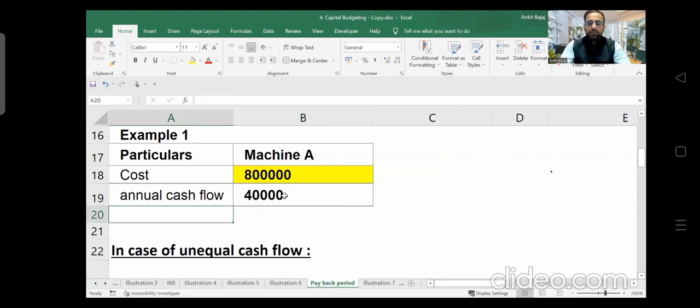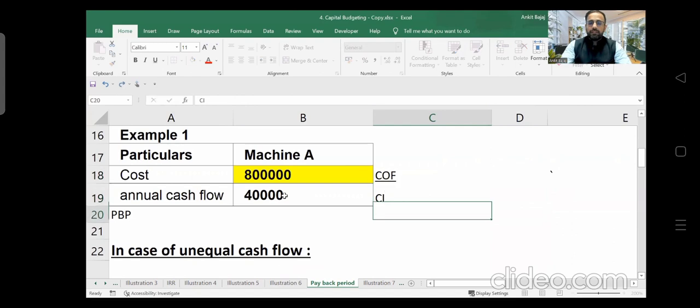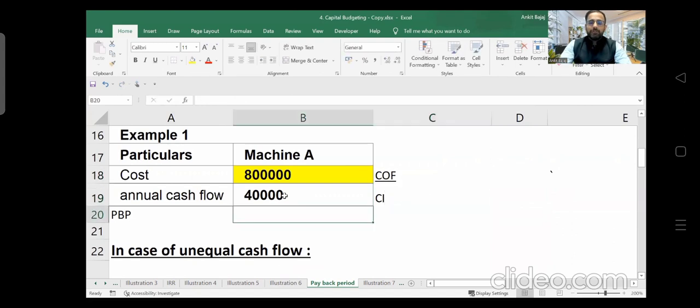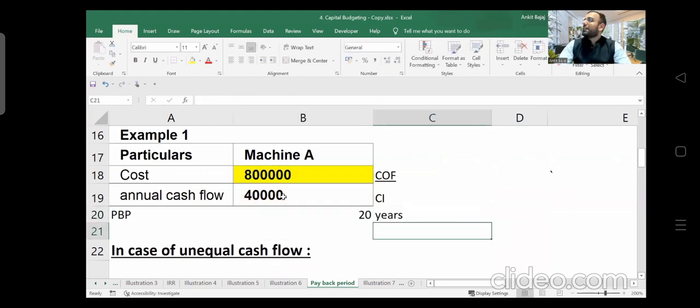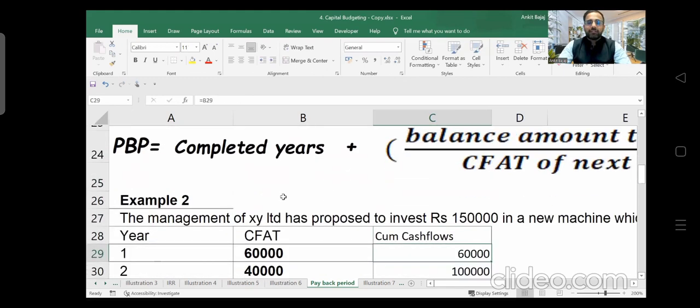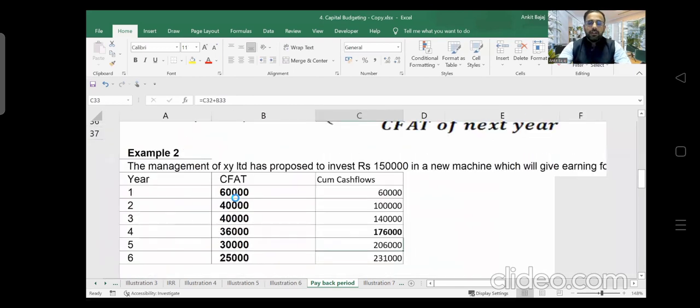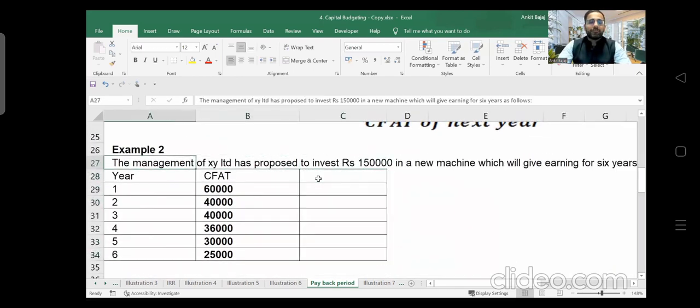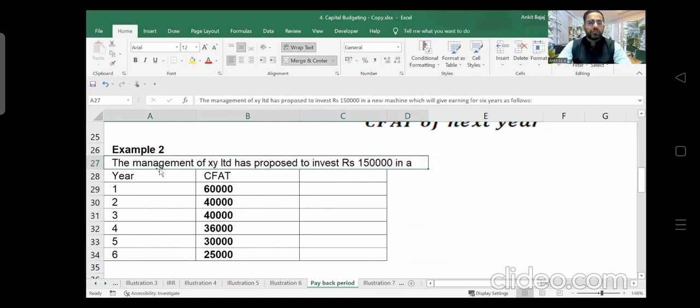Definitely. So here, if I want to calculate payback period, I have to use the same formula, that is cash outflow divided by cash inflows, right? So here I will simply take 8 lakh in the numerator and keep 40,000 in the denominator. So what is the payback period? Payback period is 20 years, right? Now further, we can solve question number 2. Here I will delete cumulative cash flows and we read question number 2, and after that we will see how to solve question number 2.